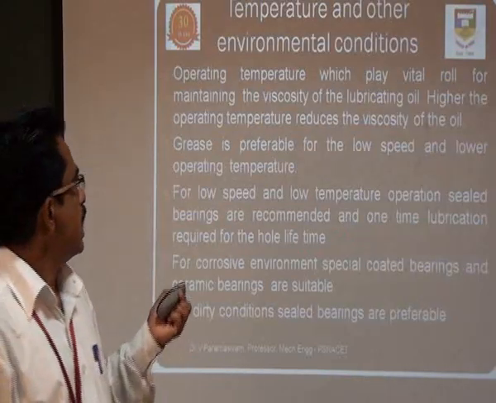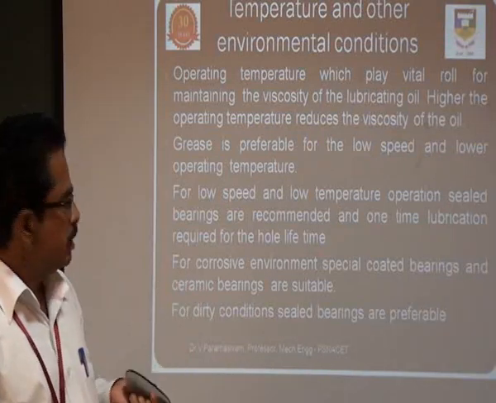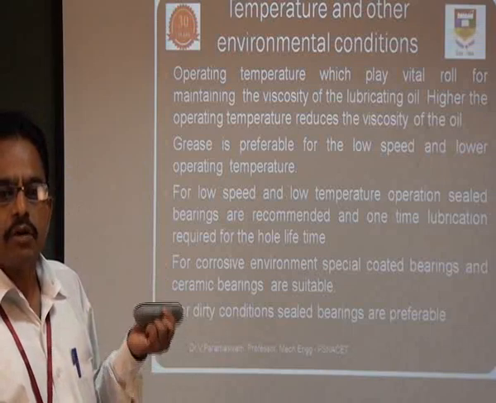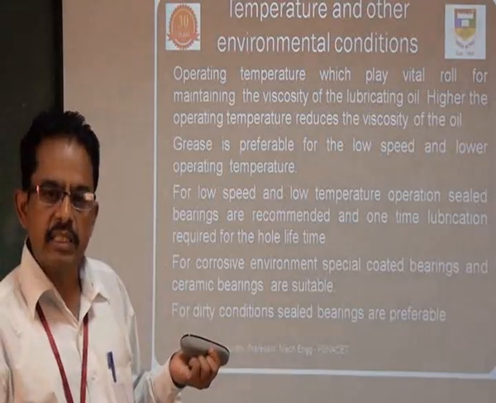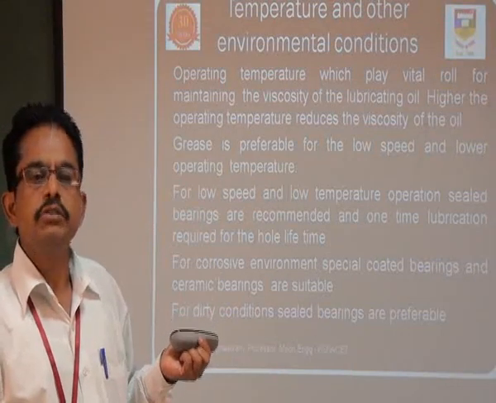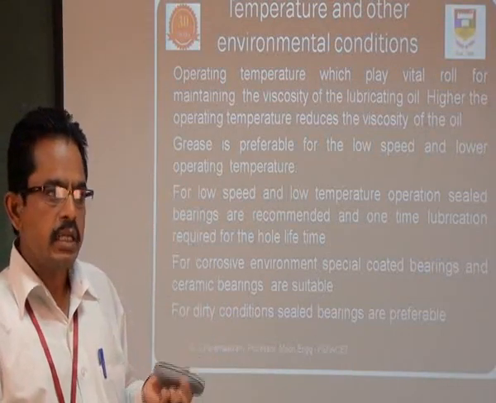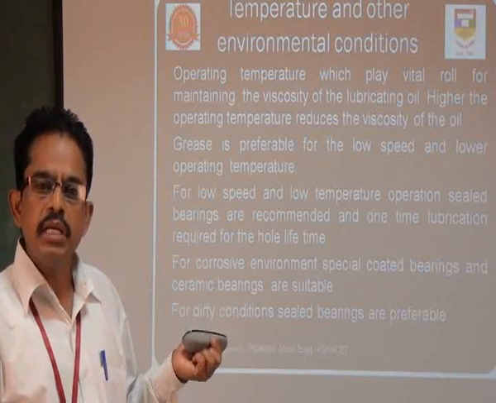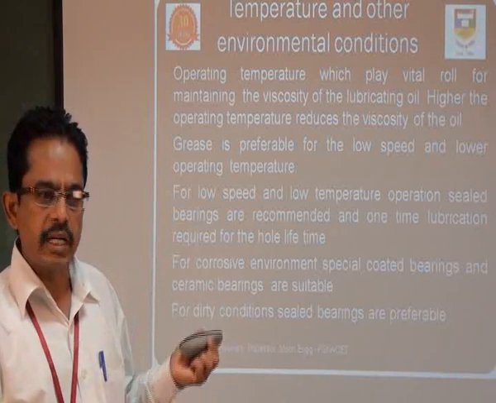Then temperature and other environmental conditions. While we are selecting the bearing, we have to consider where we are going to use that type of bearing, where the machine is located. For example, if a machine is located nearby the seashore, of course it will rust quickly.